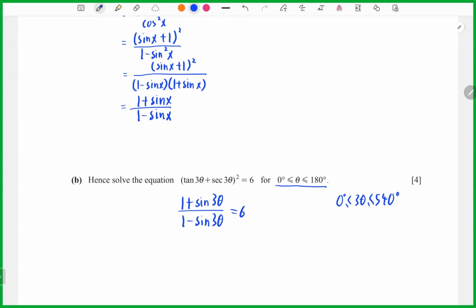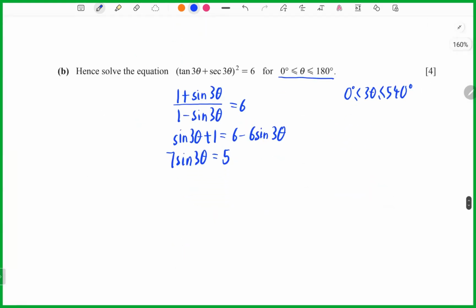So you just multiply it. You will get sine 3 theta plus 1 equals 6 minus 6 sine 3 theta. So you can write, actually, 7 sine 3 theta equals 5. So now I can take sine 3 theta equals 5 over 7.